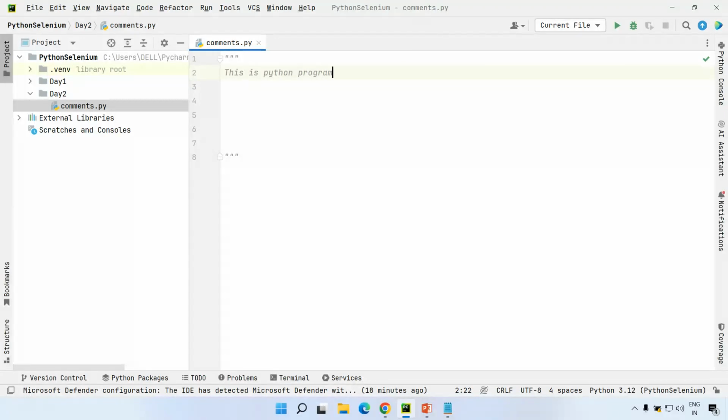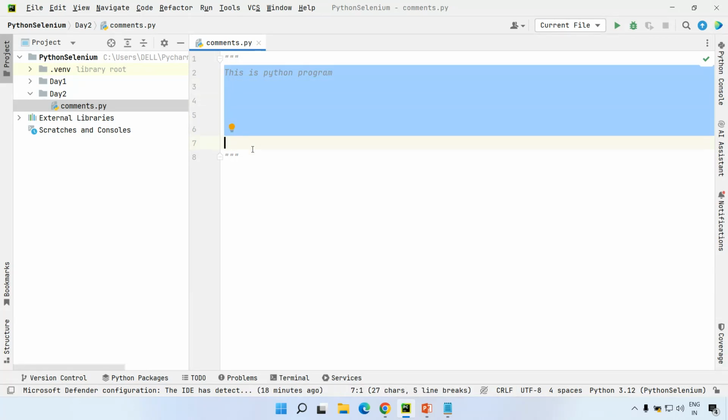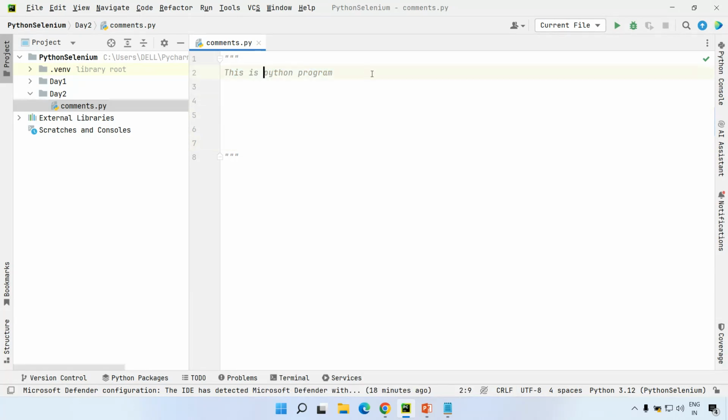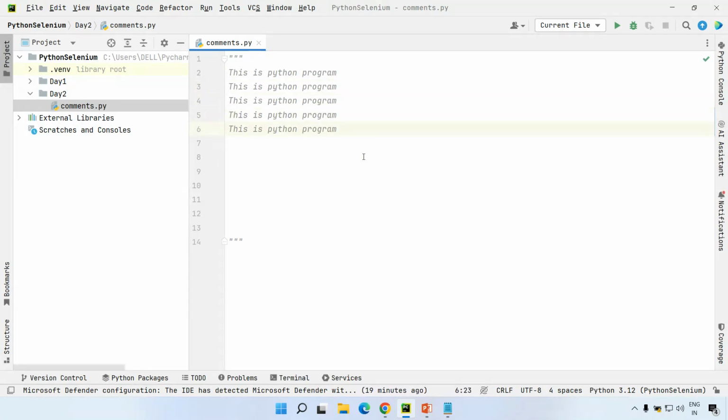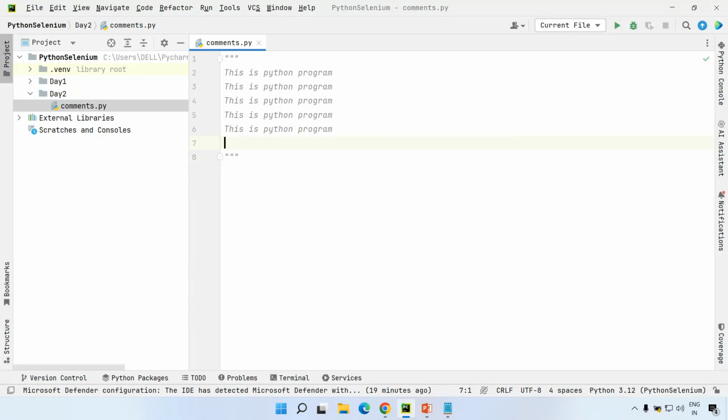This is a Python program. If you have some long description, you can keep that as a single block, which is non-executable code. If you want to keep it as comments, you can put it inside triple double quotes. You can see, I'm taking multiple statements, nothing but multiple blocks of description, and keeping them inside triple double quotes. If you keep anything inside triple double quotes, it will be treated as a comment.